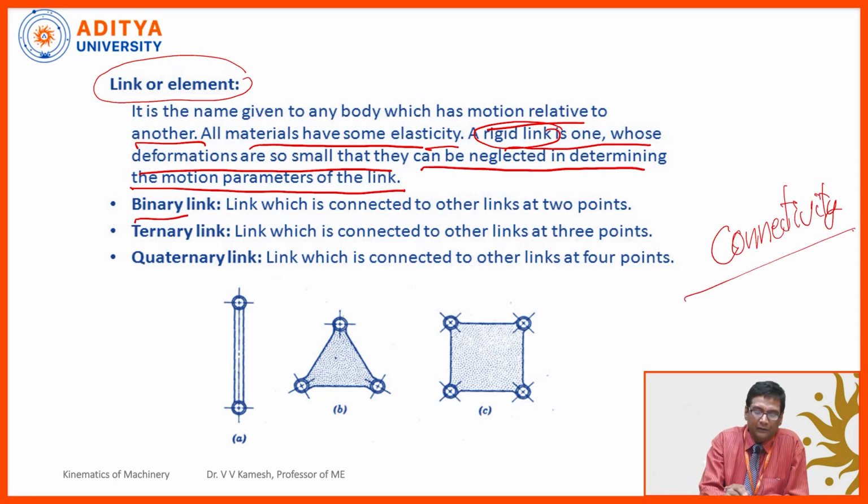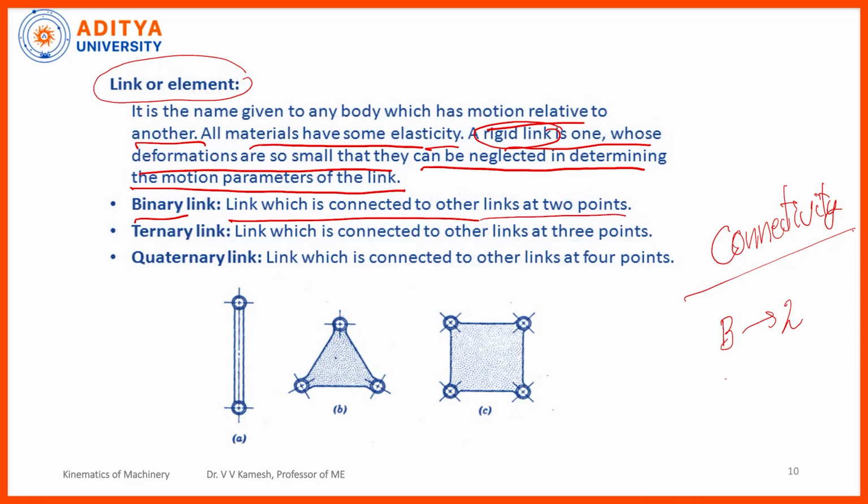So, binary link. Whenever you are having the binary, it refers to two. So, the link which is connected to other links at 2 points, right? Suppose the link is connected to 3 other links. So, this is ternary link, which is 3, quaternary link is 4. Like this, we can have some more, right? I can create a pentagonal link like this. So, it is having the connectivities at 5 points.